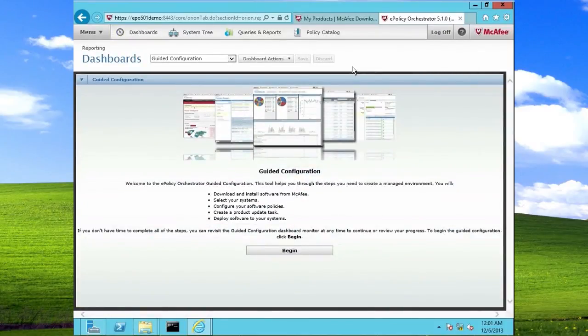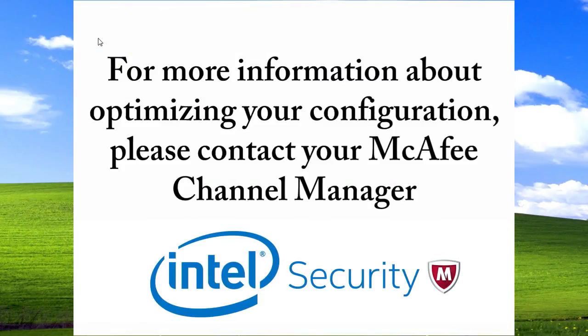Congratulations! You have just installed McAfee ePO 5.1.0, downloaded the software product list, and installed VirusScan and HIPS. For more information about optimizing your configuration, please contact your Intel Security Channel Manager.